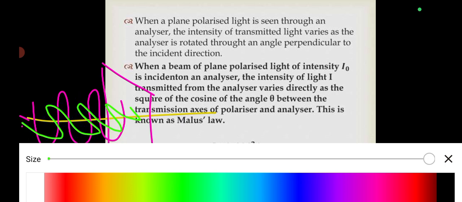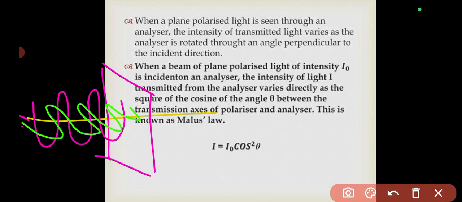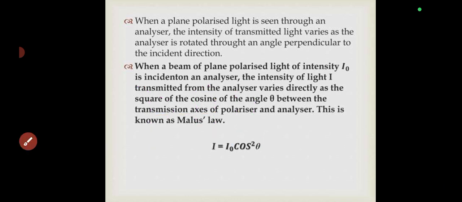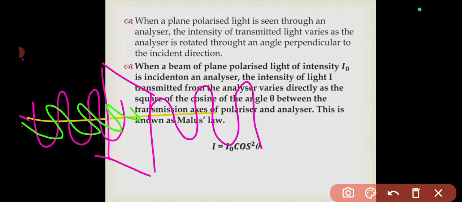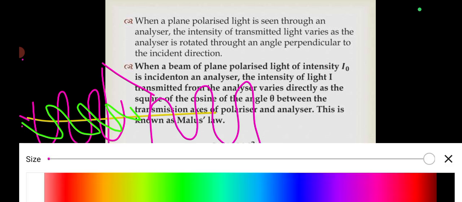Now, if the plane of transmission of this polarizer is in the vertical direction, then the wave we are going to see at the end of the day is going to be this. So when that plane polarized light goes in this direction, we're going to see only one plane.